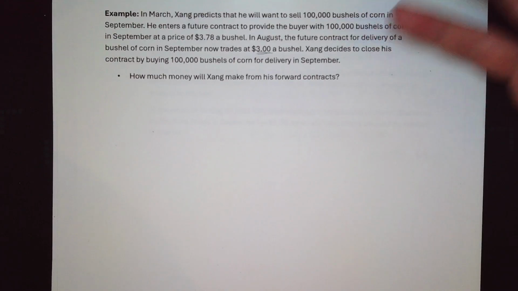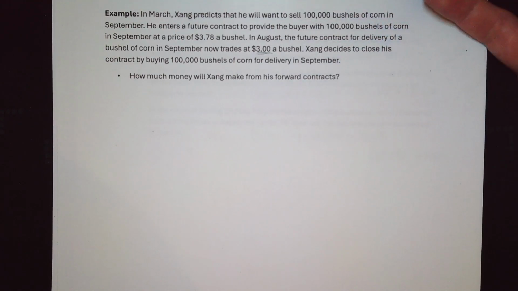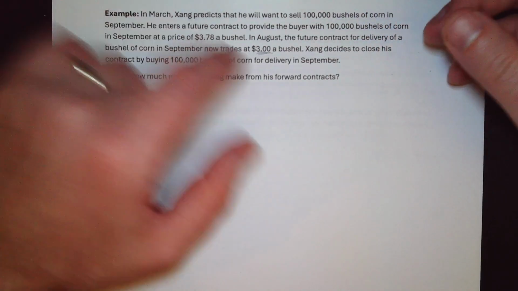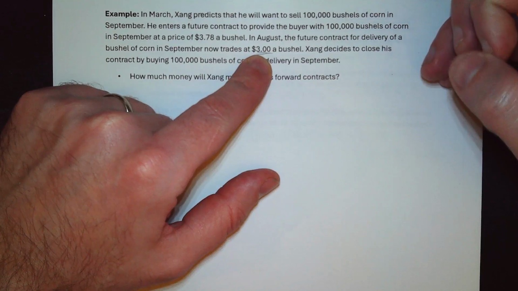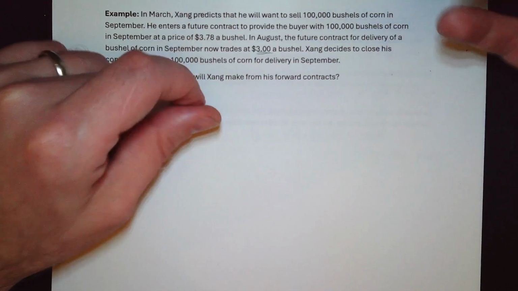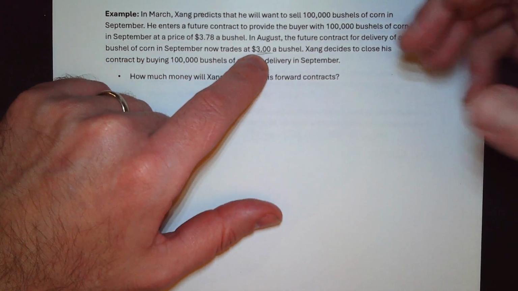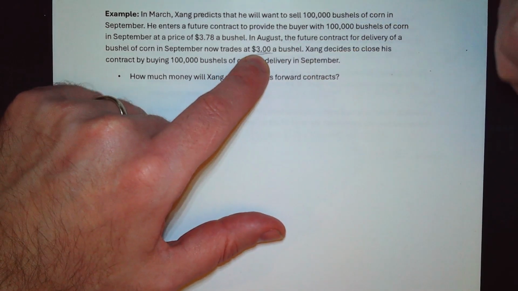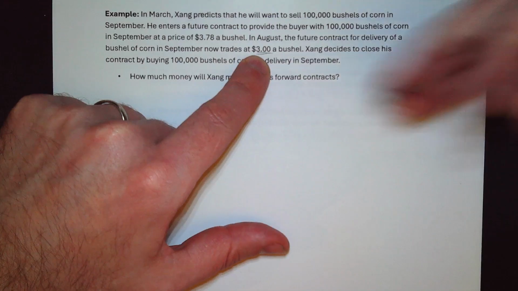So basically here what happened is the year has been pretty good, and people are convinced that there's going to be a lot of corn, so the price of corn will be lower, right? At the beginning of the year, maybe people thought the year would be bad and the futures price was higher. But now that there's less uncertainty, we're kind of sure the price will be lower, and so the price of the futures has also moved.